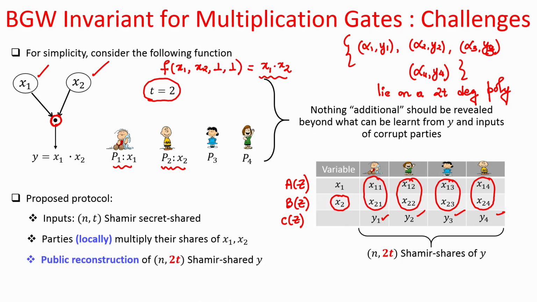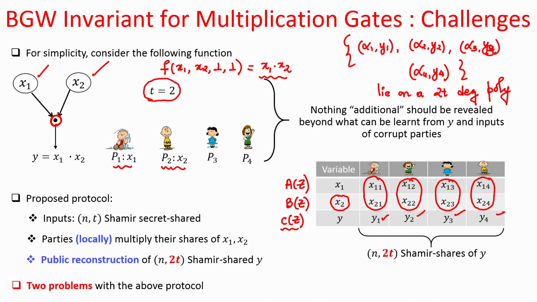And now, as per the BGW protocol, since there are no more gates after this multiplication gate, the parties have evaluated all the gates and the function output is available in a secret shared fashion. So, let the parties exchange the shares of y among themselves, that means y1 is given to everyone, y2 is given to everyone, y3 is given to everyone and y4 is given to everyone, and then they interpolate a 2t degree polynomial, namely the c polynomial, and get back the value y. Suppose this is the BGW protocol which we use here to evaluate this circuit.